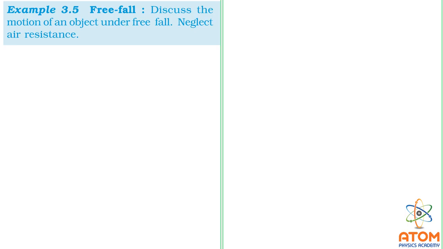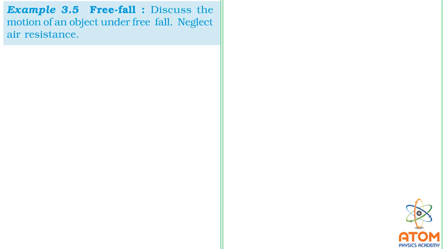Moreover, because we are near the earth's surface, the value of g will be almost equal to 9.8. So in the case of free falling, we will always take g is equal to 9.8.